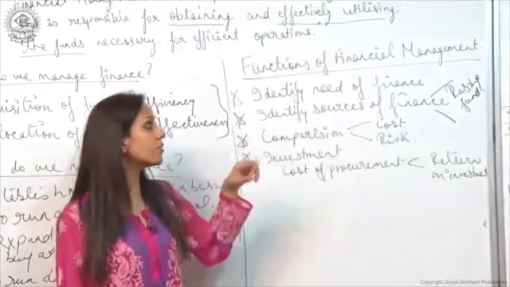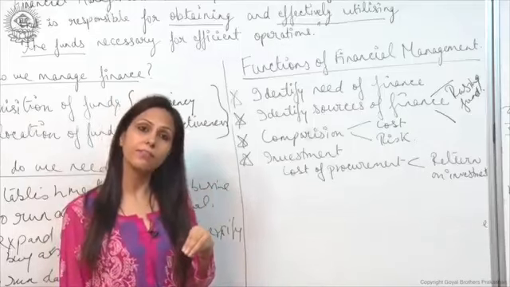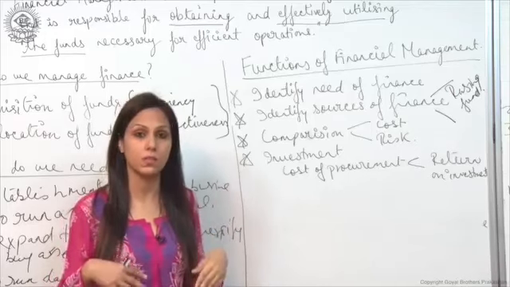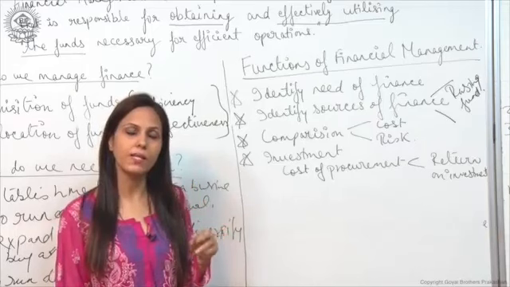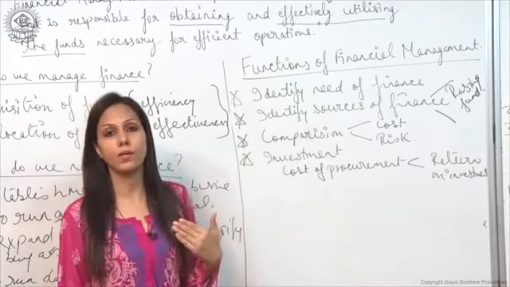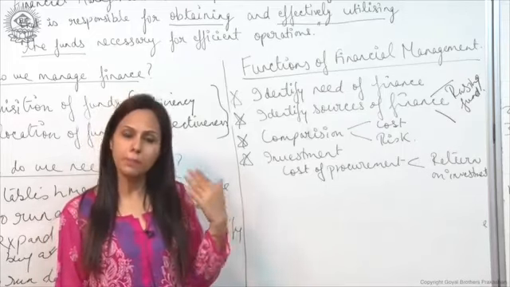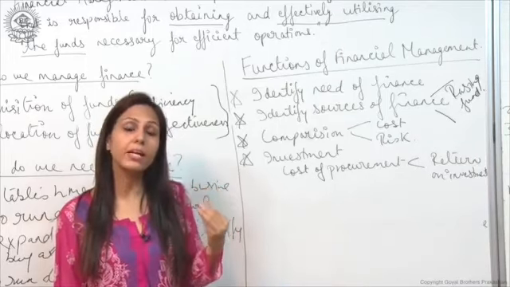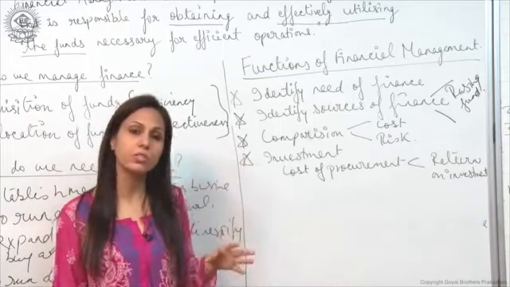After identifying the need of finance, now we have to identify various sources from where we can raise funds. Ideally there are two sources of finance, borrowers fund and the shareholders or equity fund. Borrowers fund covers debentures, loans, any kind of loan which we get from a bank or from financial institutions.